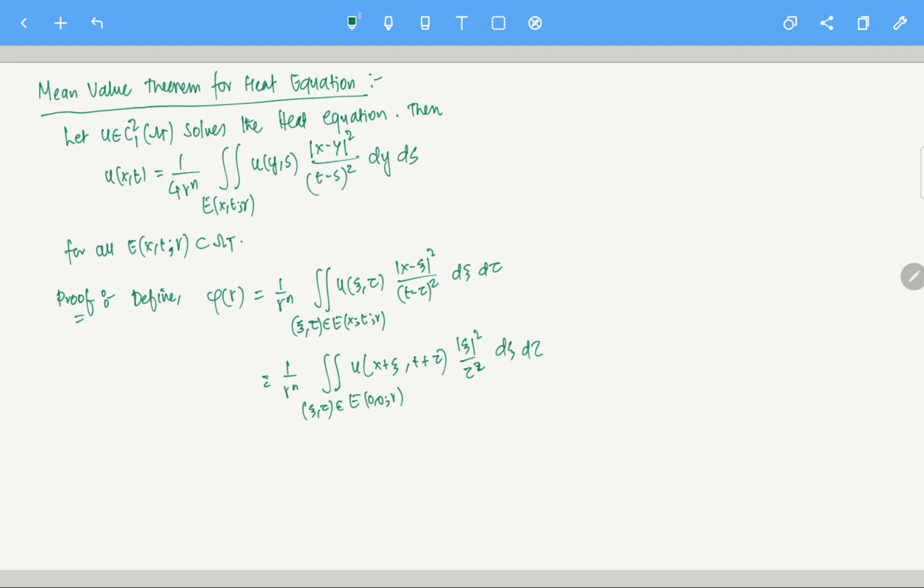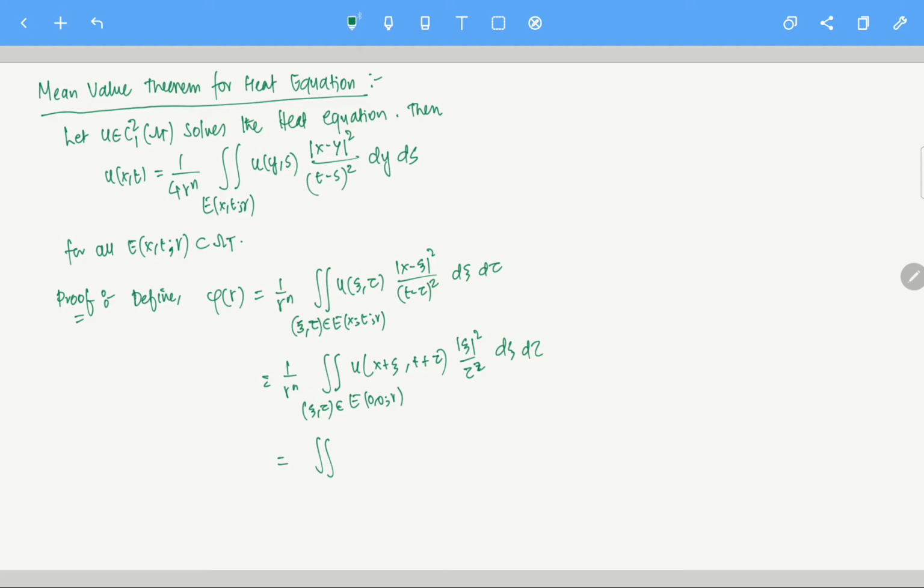Now this is just a simple translation. I'm quite sure you guys can do this, I don't have to write every single line. Take x minus xi equal to some z or something, and you can just write it like that. Don't worry about it, but please check this part.